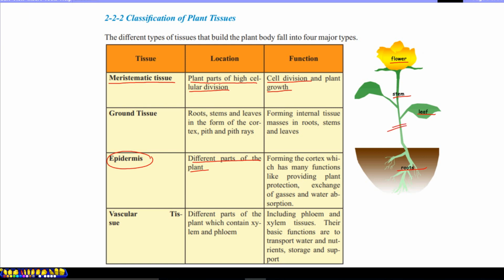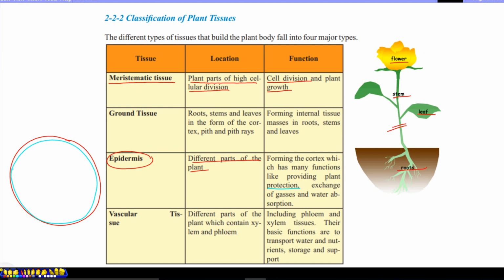If we take a cross section from that part of the plant, the outermost layer is epidermis. As the plant ages, the thickness of the epidermis increases, with some dead cells and living cells, so it makes a thicker layer with an inner layer known as the cortex. The main function is protection.